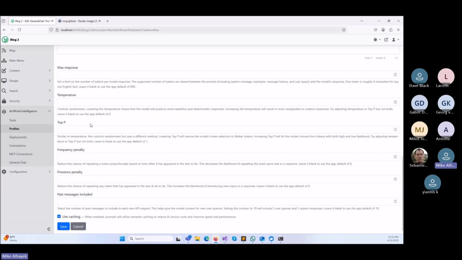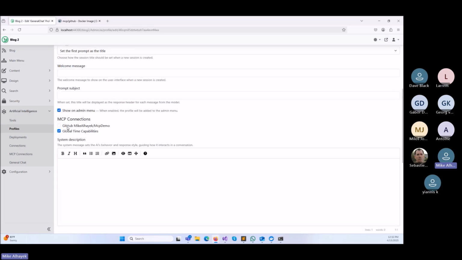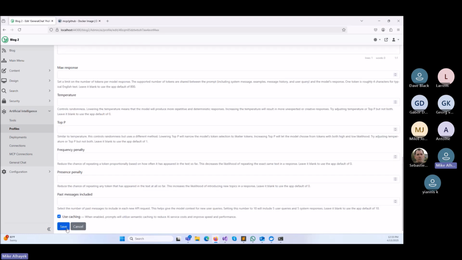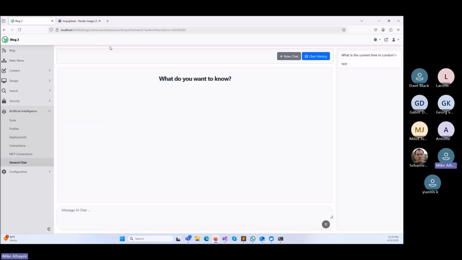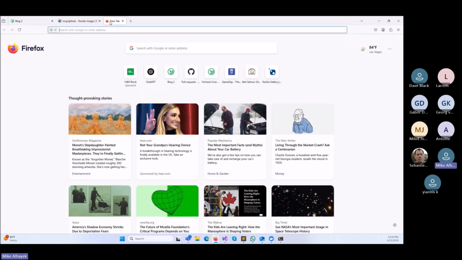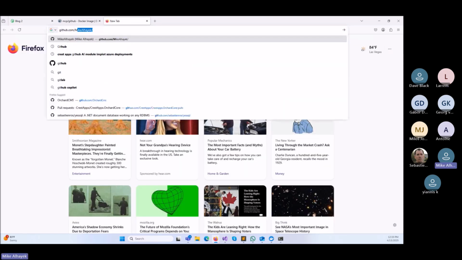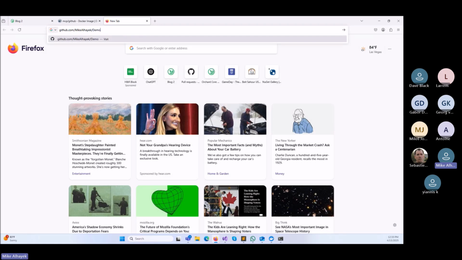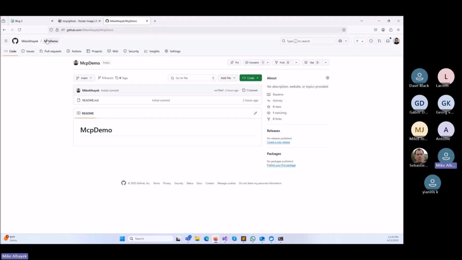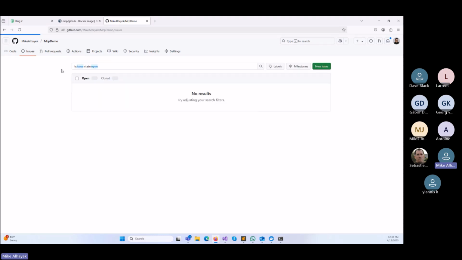And so I want to go to my general chat again. And then in here, I want to now enable this other connection, the MCP connection. And then what this is going to do now, it's going to allow it to interact with whatever permission I give it. And if I go here, I created demo. So I created a repository here just so we can kind of mess around without breaking things.